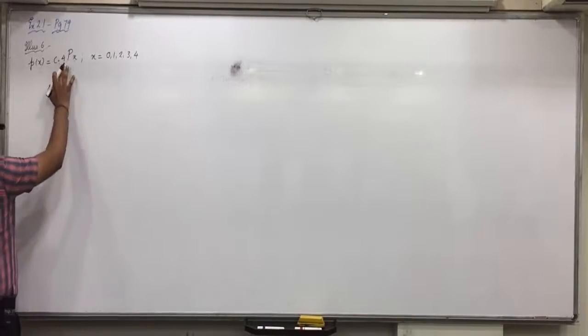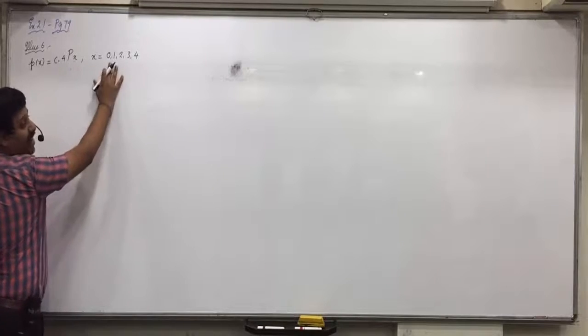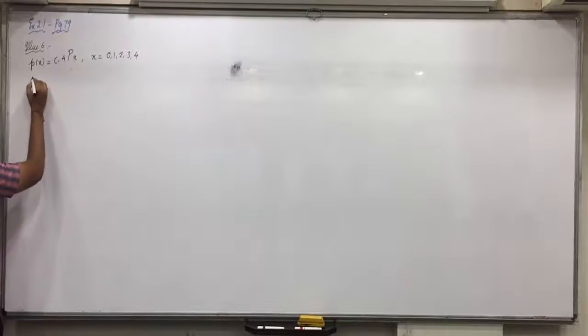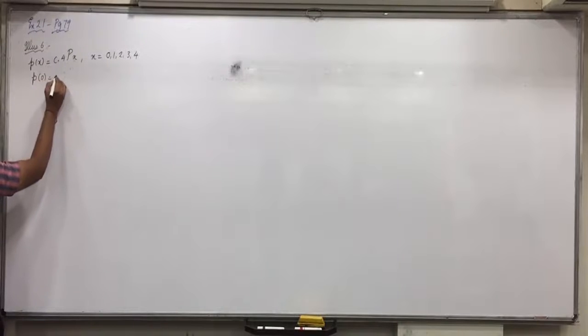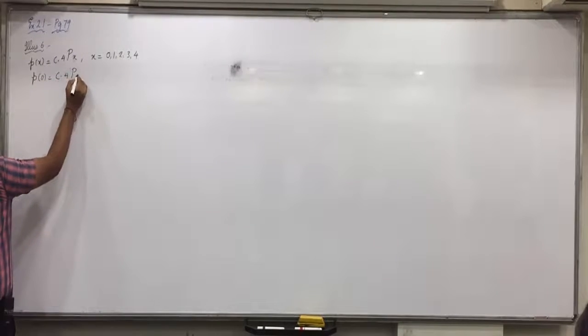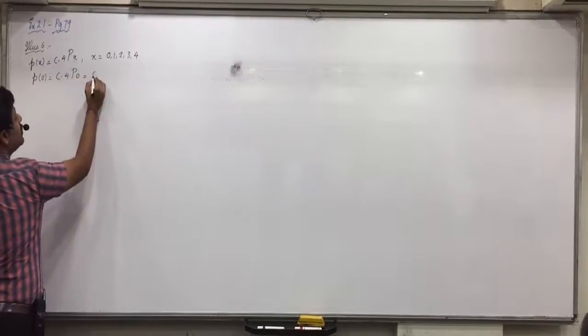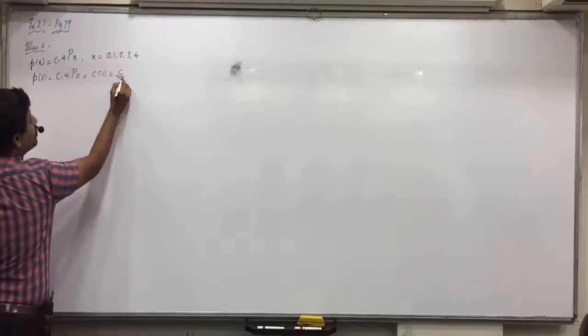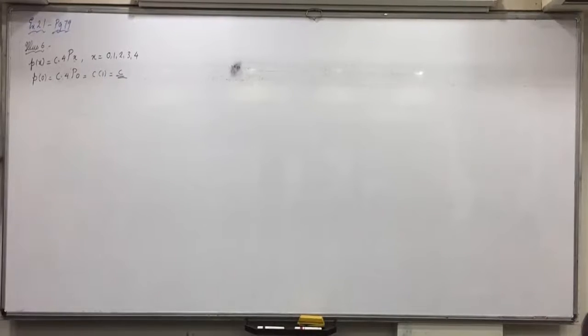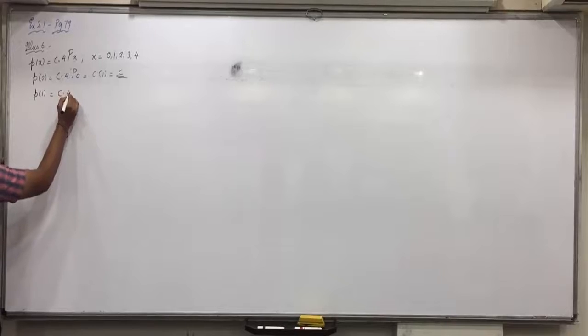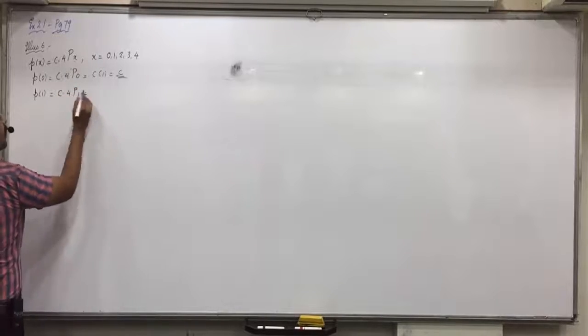Now, I am just showing these 5 calculations on the board. What would be P0? C into 4P0, C into 1, only C. NP0 is always 1 because 4 factorial upon 4 minus 0 factorial, there is 4 factorial upon 4 factorial, so it would be always 1. Then what would be P1? C into 4P1.